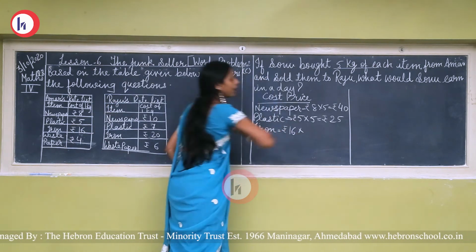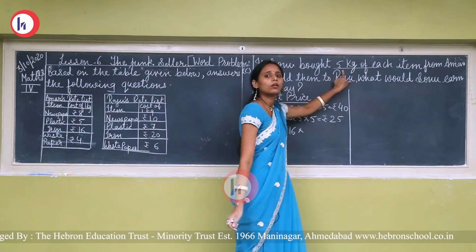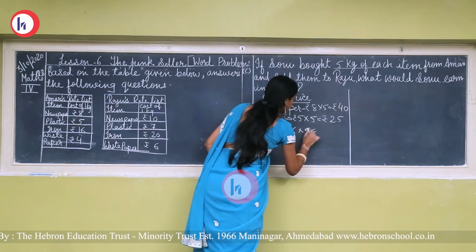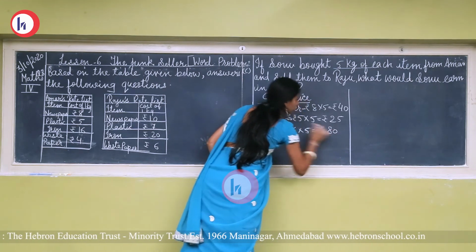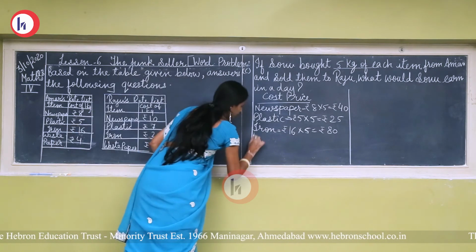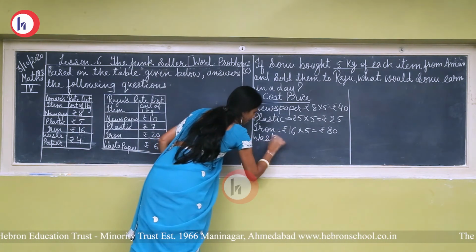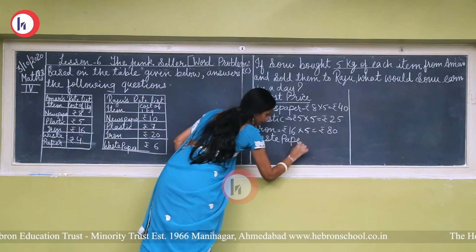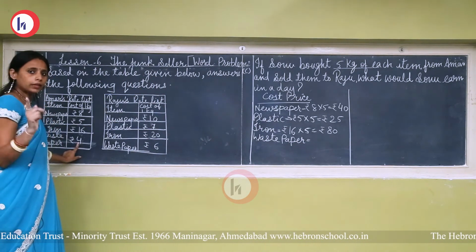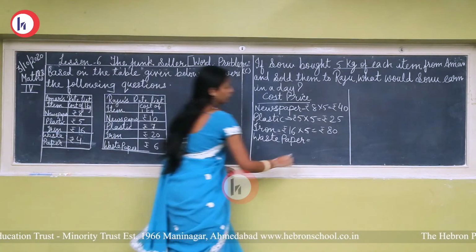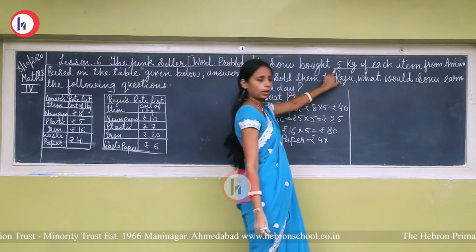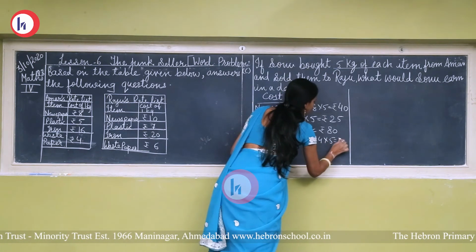Rupees 16 multiplied by 5, we have to find out the amount of 5 kilograms. So 16 fives are rupees 80. Then after iron, waste paper. Okay, the price of waste paper for 1 kilogram is rupees 4. And we have to find out the amount of 5 kilograms. So 4 fives are 20.